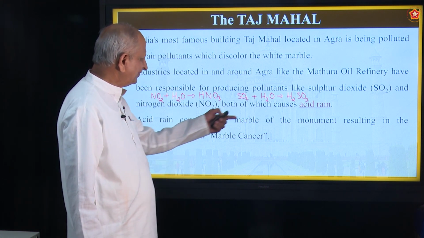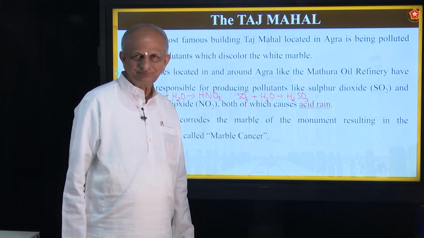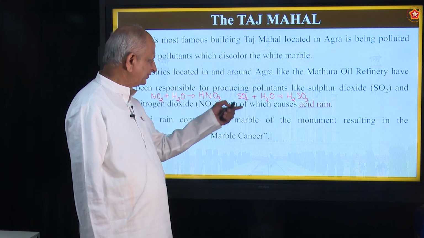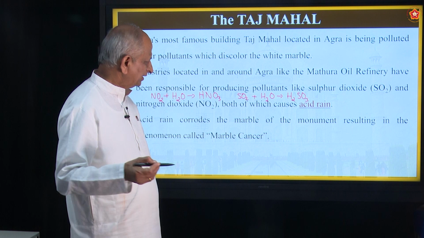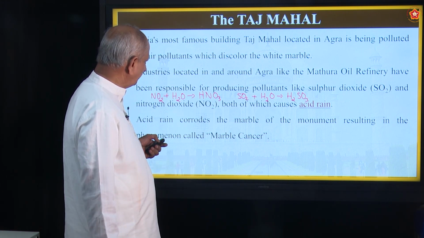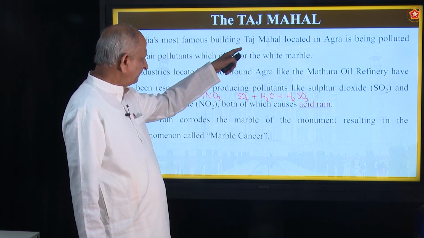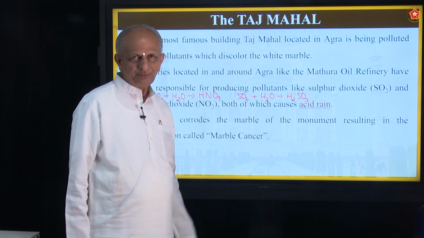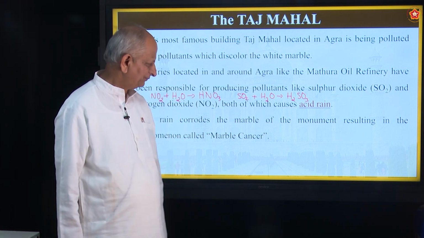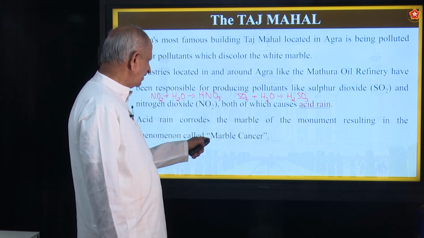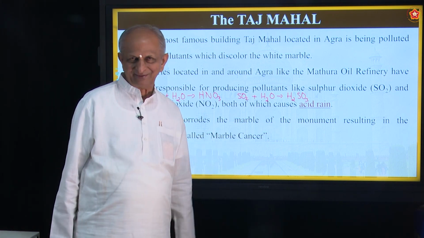So it falls in the form of rain. So when these acids fall in the form of rain, it will affect not only human beings, living beings, but also monuments like that of Taj Mahal and big buildings. So it's also called marble cancer.